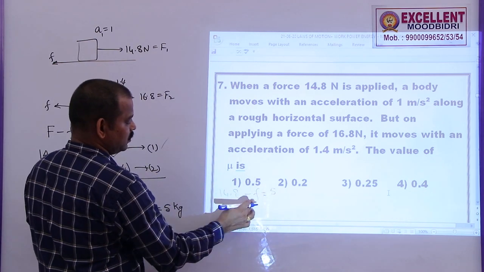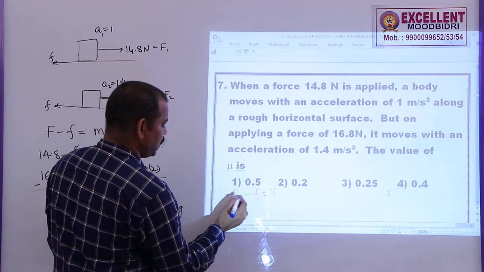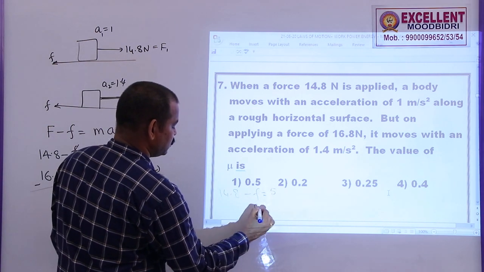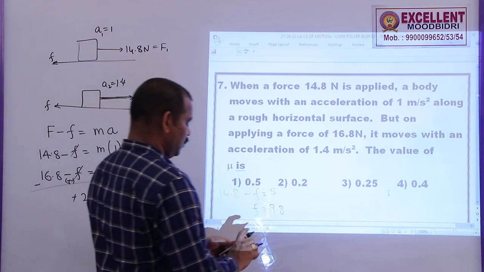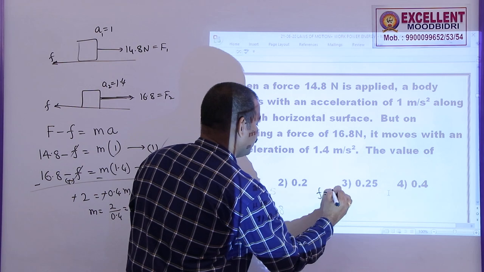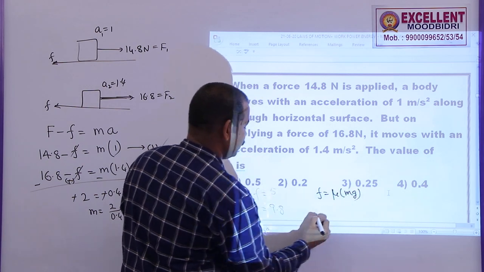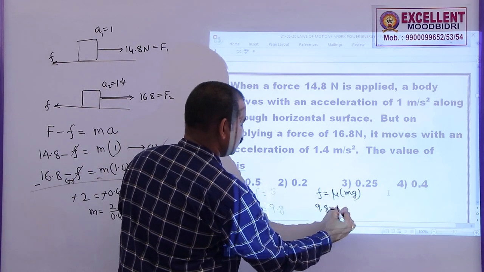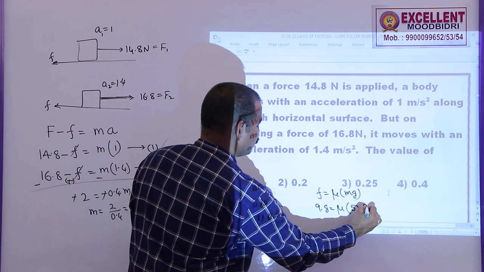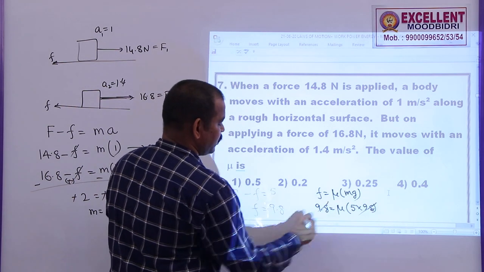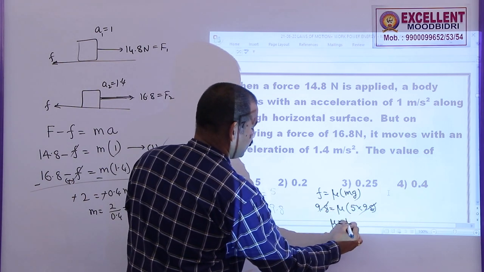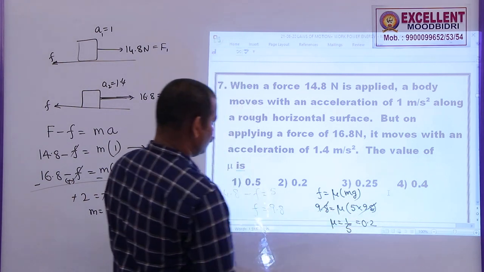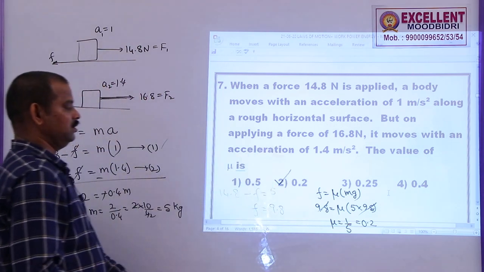So, if you move this 5 to this side and friction to that side, 14.8 minus 5 will be 9.8. So, the frictional force is equal to 9.8. But what is the frictional force equation? Frictional force is given by mu into mg. So, 9.8 is equal to mu into 5 into 9.8. 9.8, 9.8 cancel. 5 mu is equal to 1. Mu is equal to 1 by 5 or 0.2. So, option 2 is correct in this case.